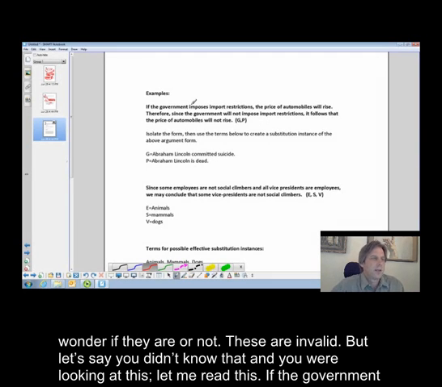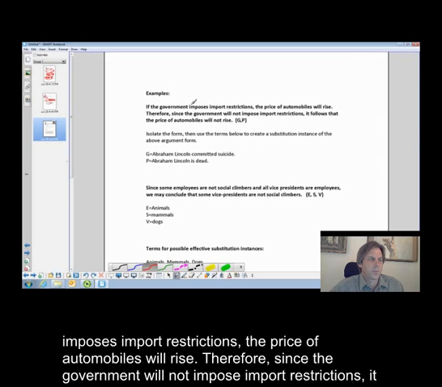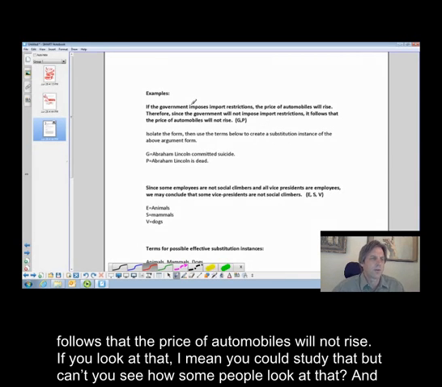Let me read this. If the government imposes import restrictions, the price of automobiles will rise. Therefore, since the government will not impose import restrictions, it follows that the price of automobiles will not rise.